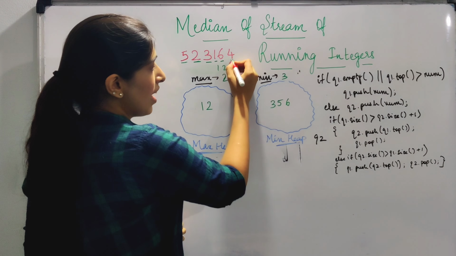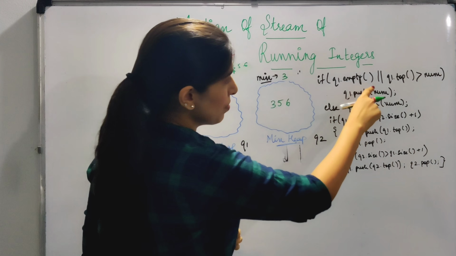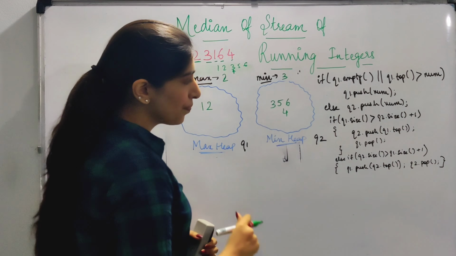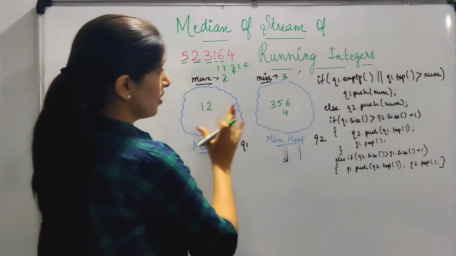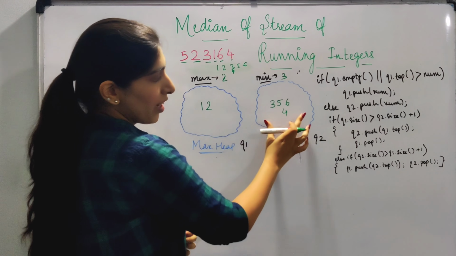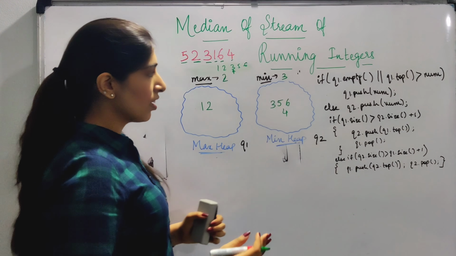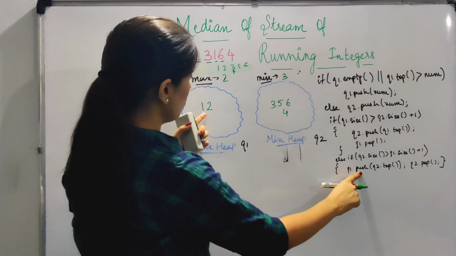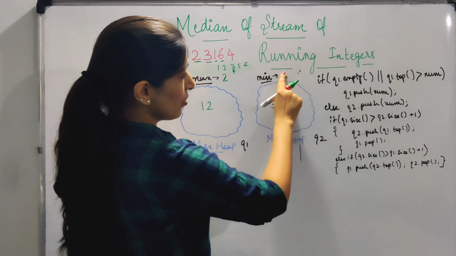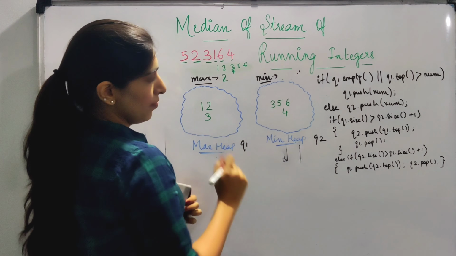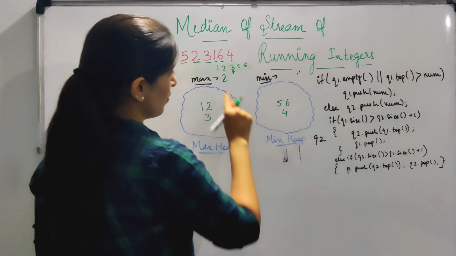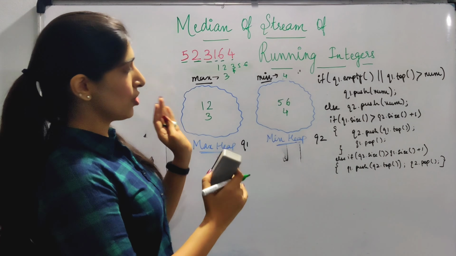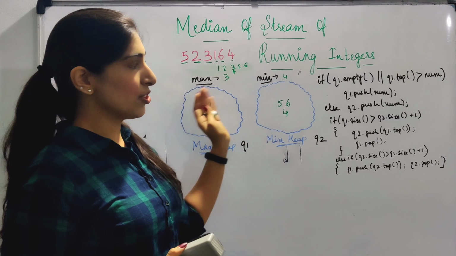Makes sense. Now when the last number 4 comes, again where will it be pushed? Is 4 less than q1 dot top? No. So 4 is pushed over here, q2 dot push. But now there is a difference in sizes. Size of this is 2 and size of this is 4. So we have to balance out. We are in this case right now. So what are we going to do? We are going to do q1 dot push, q2 dot top. So we take this 3 value and push it over here. We pop the 3 value from over here. We will update the max and the min values. So now we have made sure that the sizes of these two are equal.